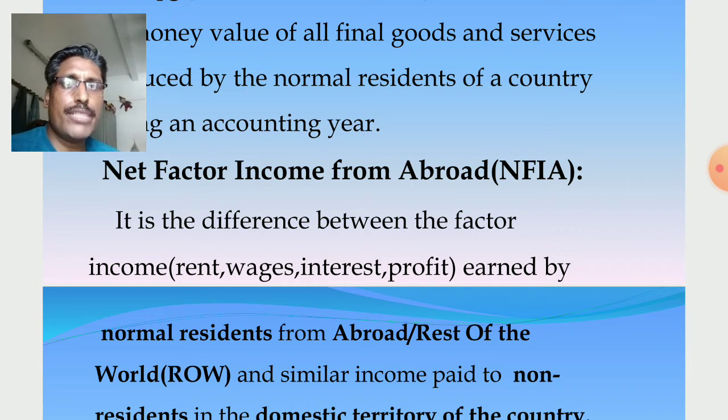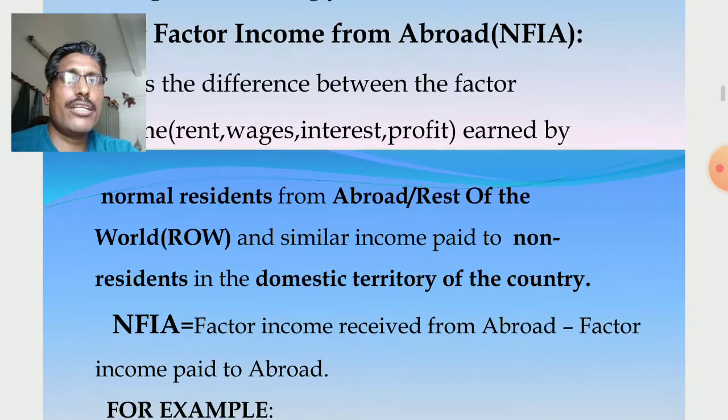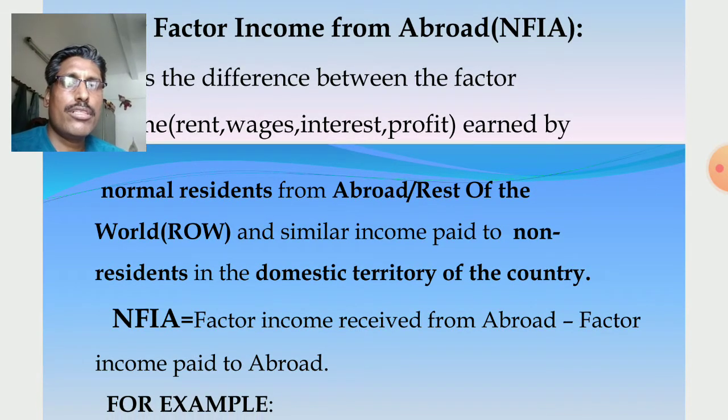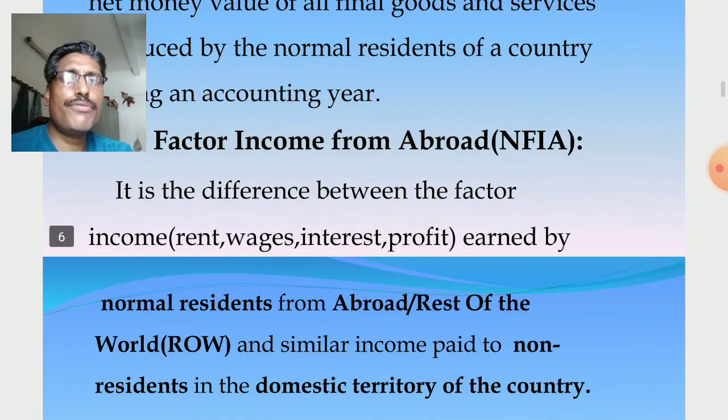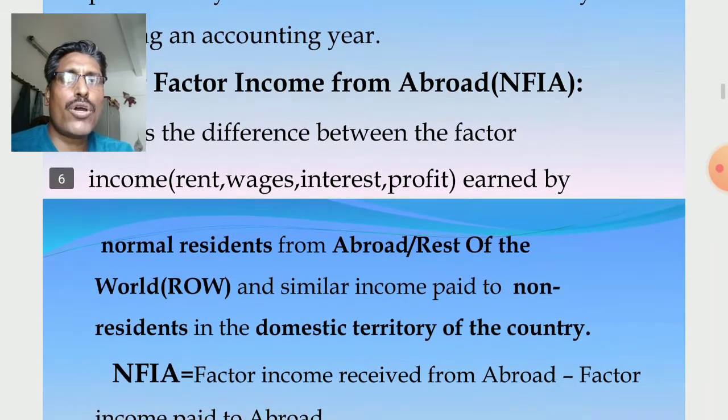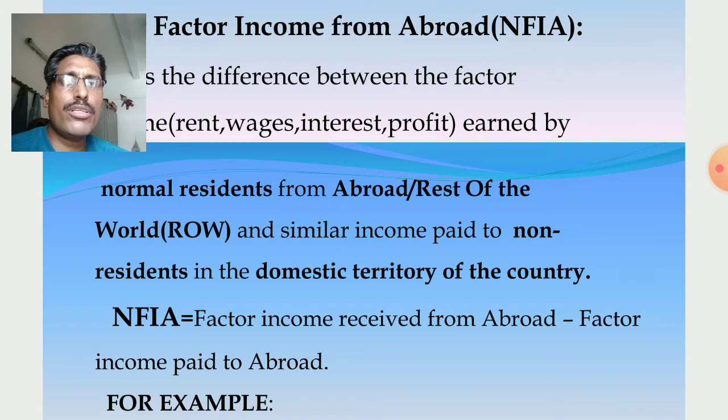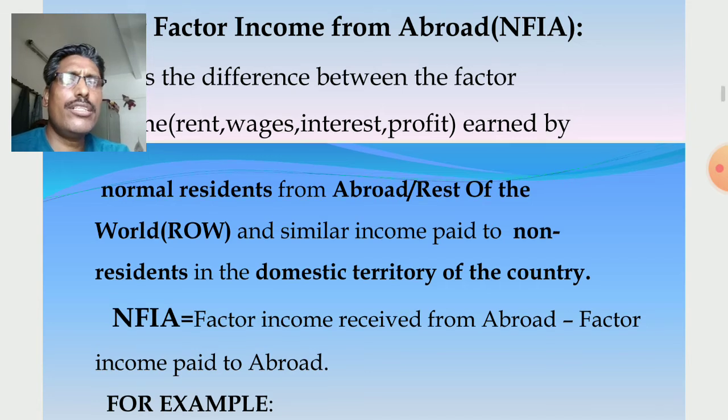So it is the difference between factor income earned by normal residents from abroad. Abroad means rest of the world. Same thing. It means other foreign countries. Clear? For us, other foreign countries is called rest of the world or abroad. So it is the difference between the factor income earned by normal residents from abroad and similar income paid to non-residents in the domestic territory of the country. So it is the difference.